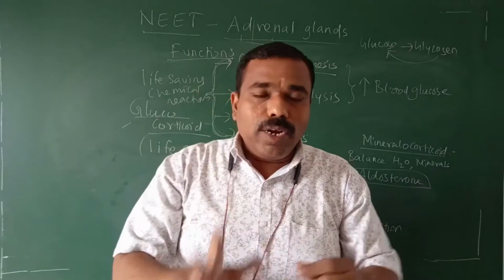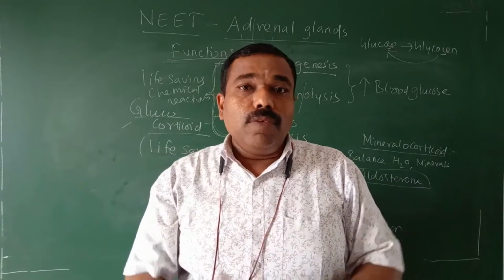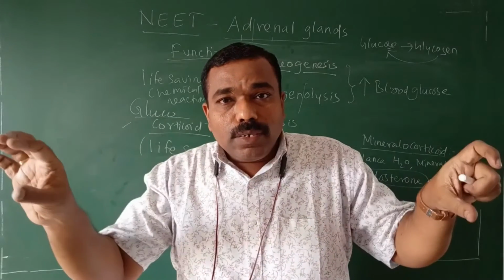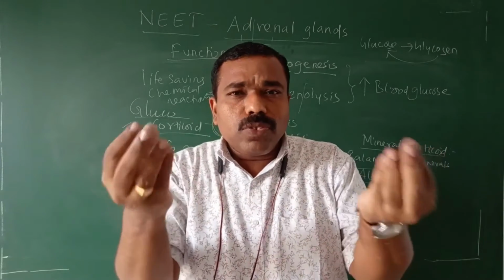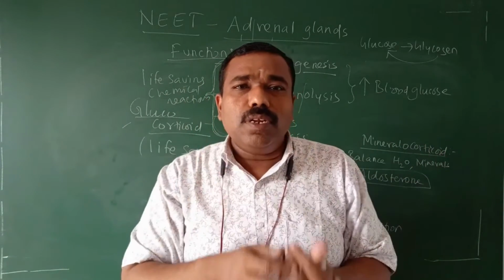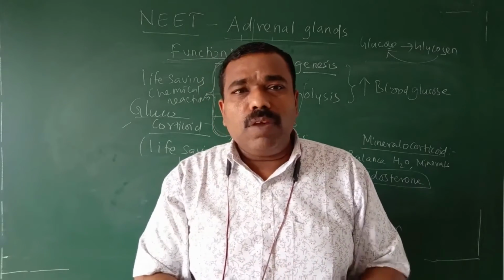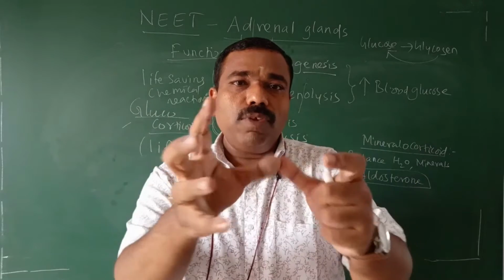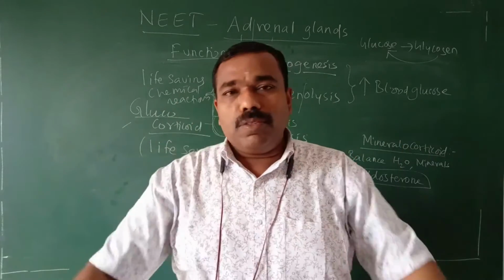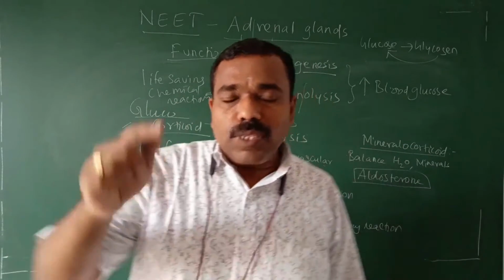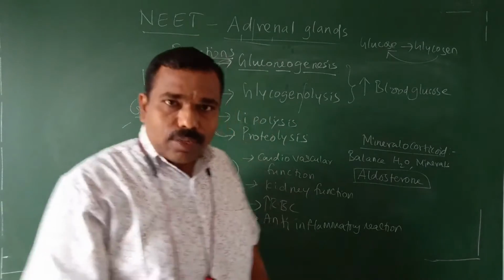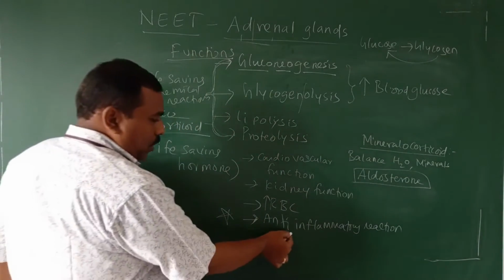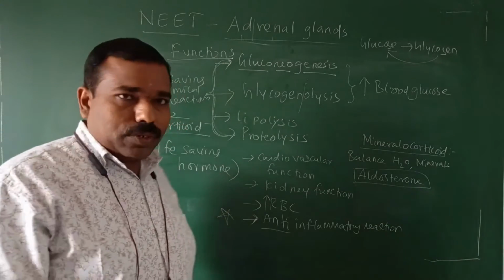In order to avoid such a situation, all the immune cells, all the WBC cells, antibodies, everything come and stay. If a pathogen comes, everything fights and kills the pathogen. That is our immunity. But this glucocorticoid is an anti-inflammatory reaction.